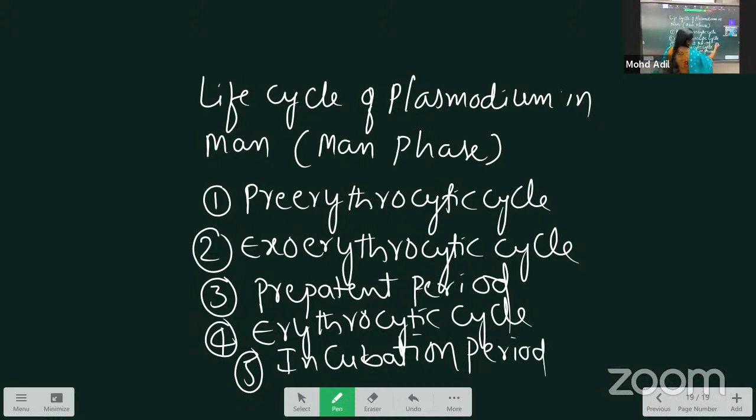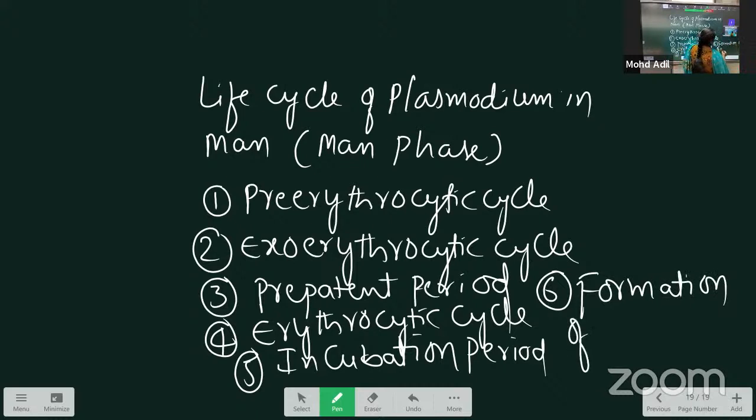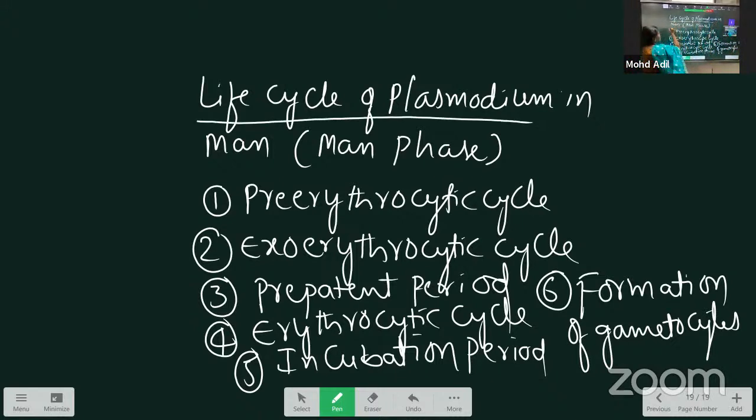Last, sixth one, the formation of gametocytes. Now only we discuss formation of gametocytes. Like this, these headings are there in the Plasmodium life cycle in man.